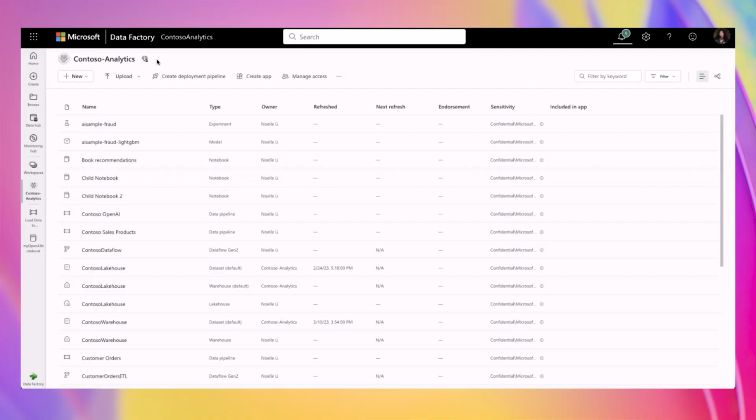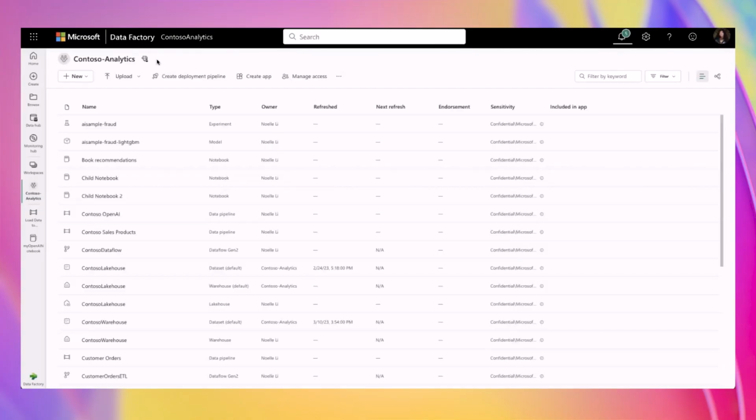As you mentioned before, the Monitoring Hub allows users to monitor artifacts between different workloads, making the monitoring experience simple and consistent. With the combined capabilities of the Monitoring Hub and the artifacts in Data Factory, such as data flows and data pipelines, I can get a full view of all the workloads and drill into any activity within a Data Factory artifact. So let's see this in action.